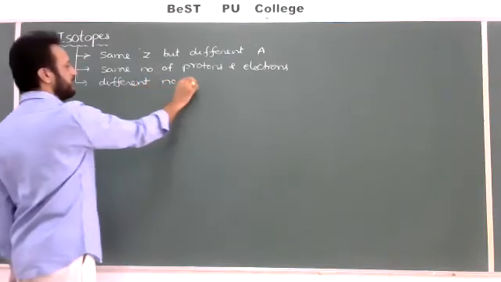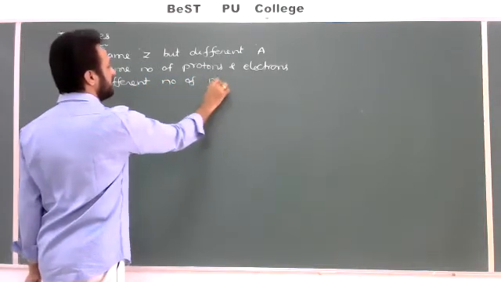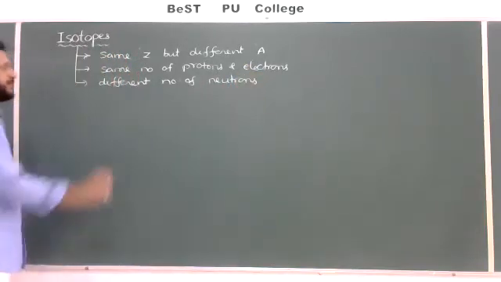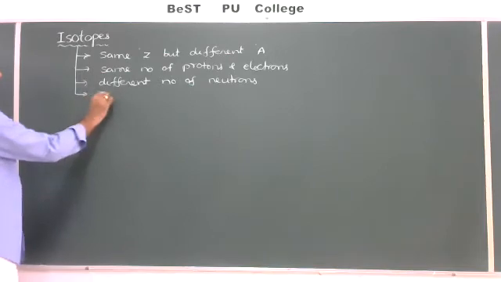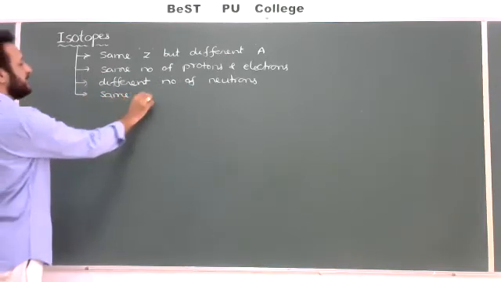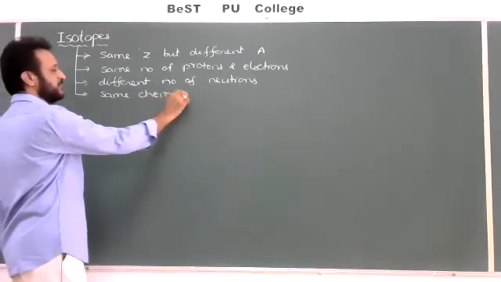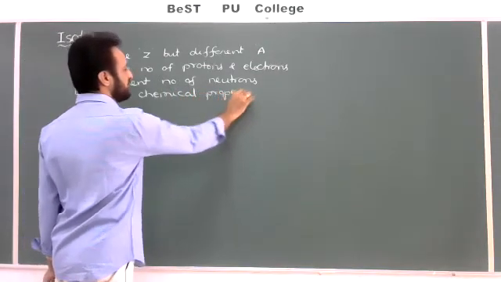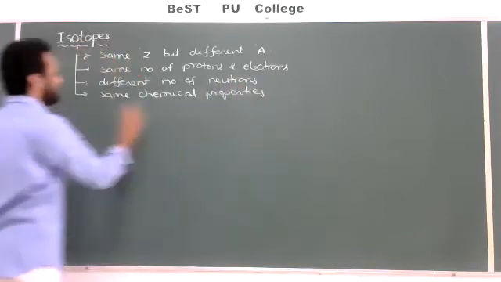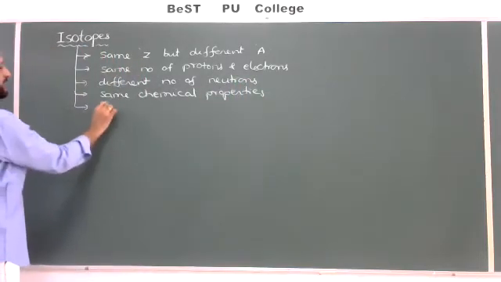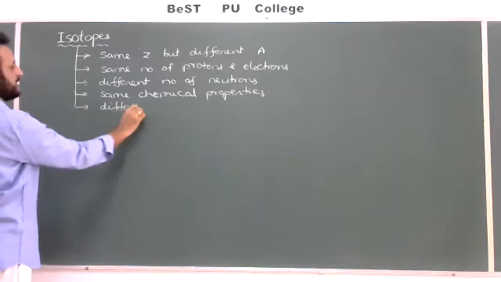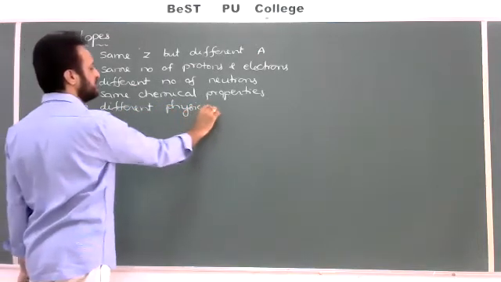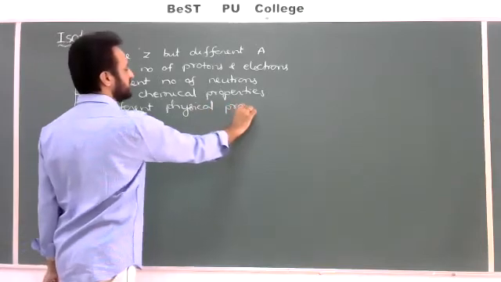The formula for neutrons I have also given: A minus Z. Because of the same atomic number, they have the same chemical properties. So all the isotopes have the same chemical properties. But which properties are different? They have different physical properties, and also different nuclear properties.